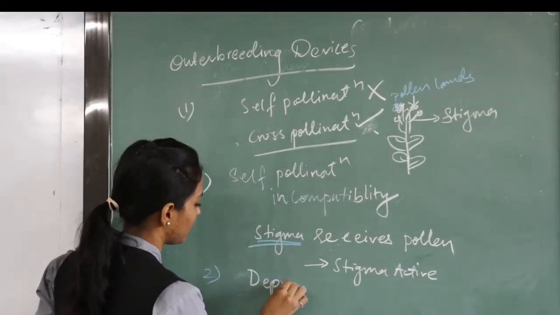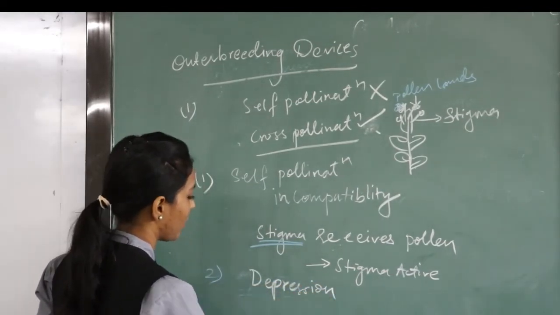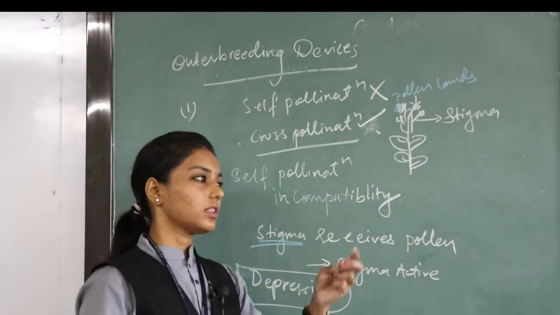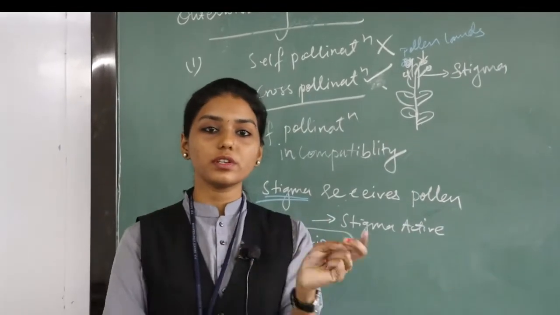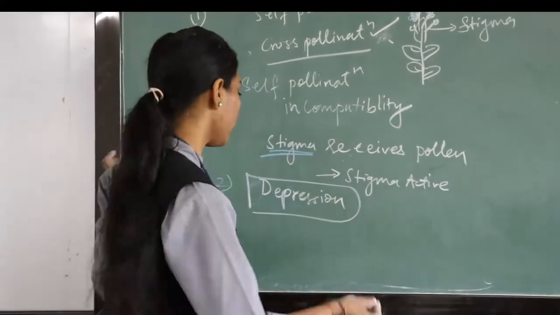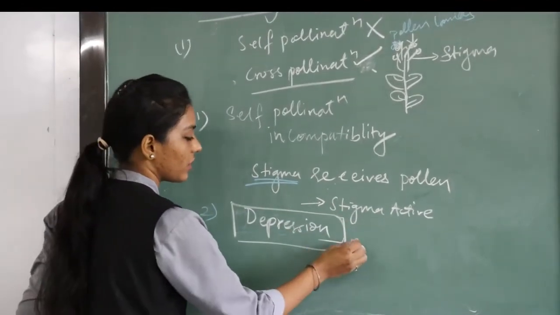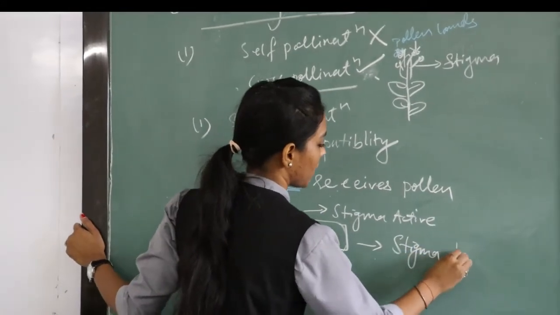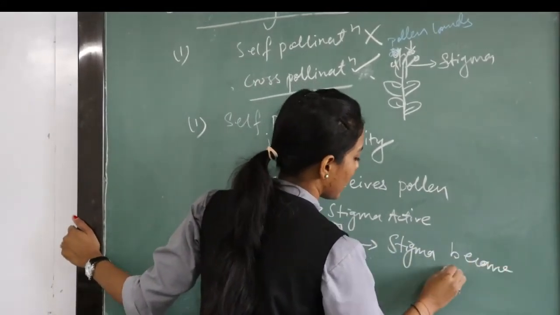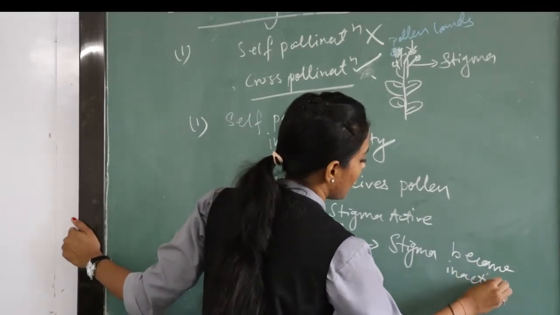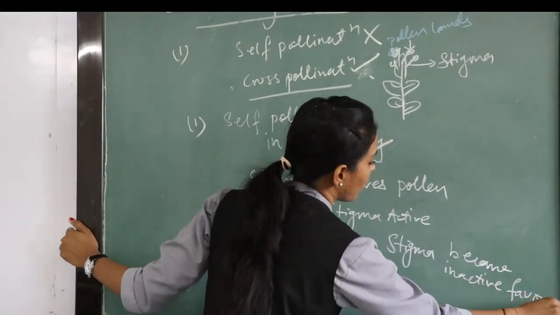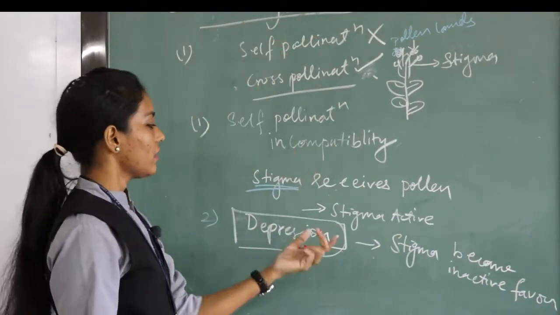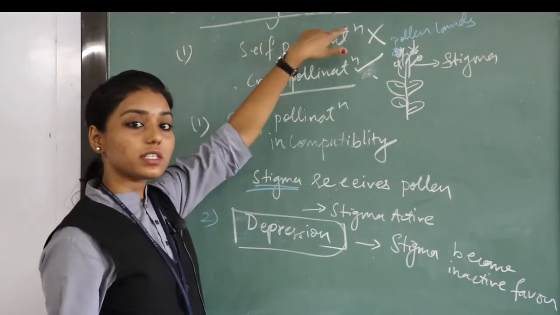depression part. Depression in the sense that particular plant only has self pollination, and cross pollination does not happen at all. So they go in depression part. Here what happens is, again the stigma becomes inactive. If they are inactive and favor only cross pollination, then the chances of having outer breeding devices increase.